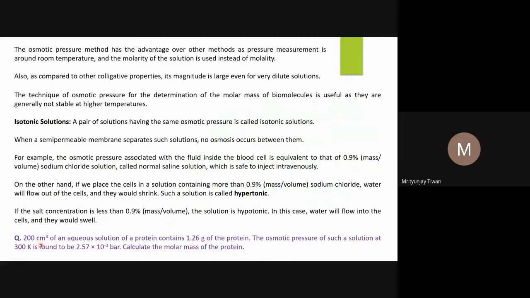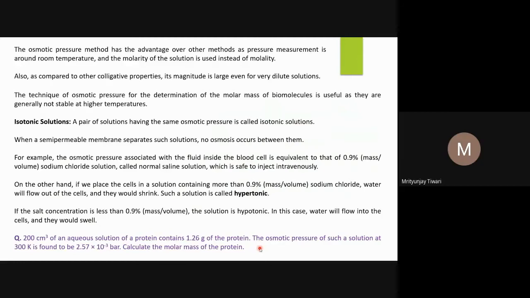Let us look into this question. 200 cubic centimeter of an aqueous solution of protein contains 1.6 gram of protein. The osmotic pressure of such a solution at 300 Kelvin is found to be 2.57 into 10 to the power minus 3 bar. Calculate the molar mass of the protein. So this is the way that we use this method of osmotic pressure to calculate the molar mass of biomolecules, of macromolecules, the larger molecules.